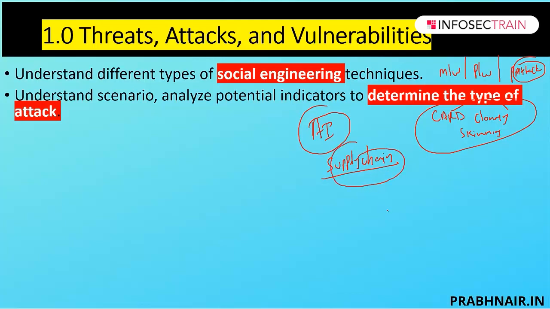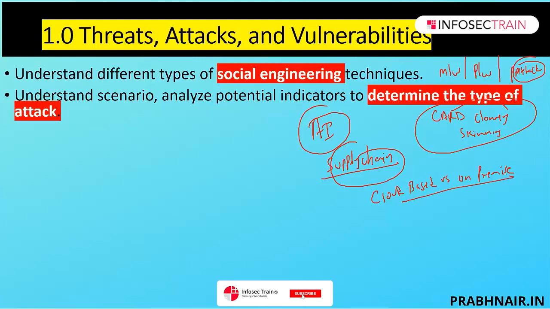Then we also introduce a new concept in this, which is cloud-based versus on-prem. They talk about the difference between cloud-based and on-prem. Along with that, we are also going to cover cryptographic attacks. In cryptographic attacks, we're going to discuss the birthday attack, collisions, and all those. So these are the key activities covered in this particular element.